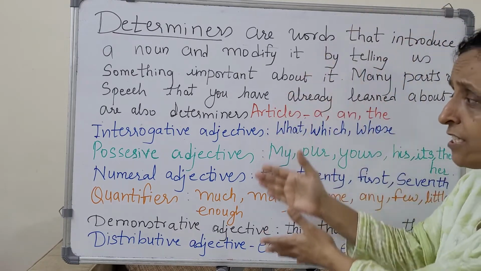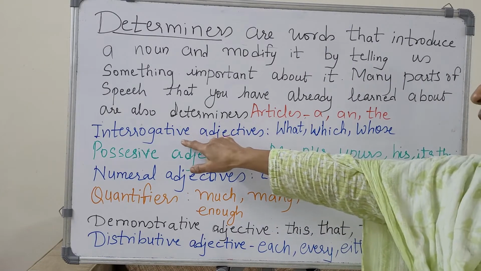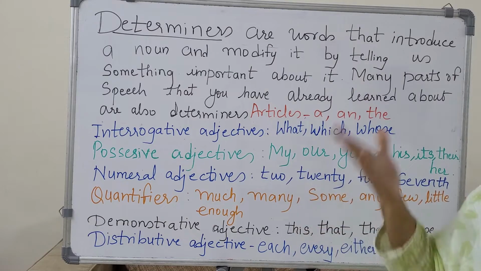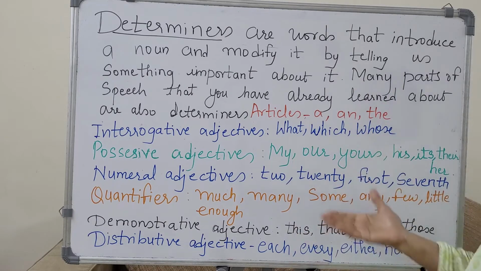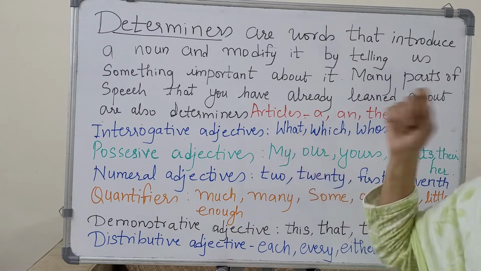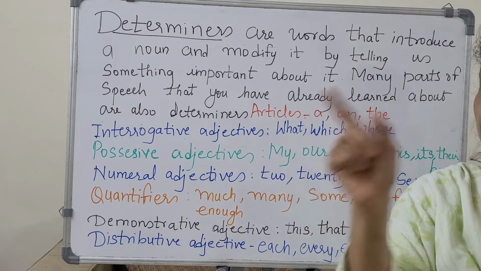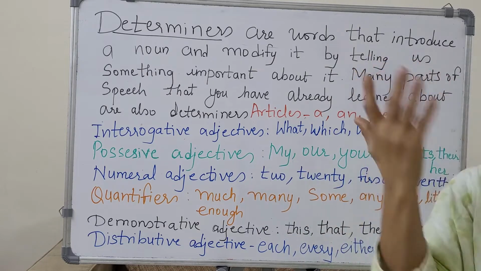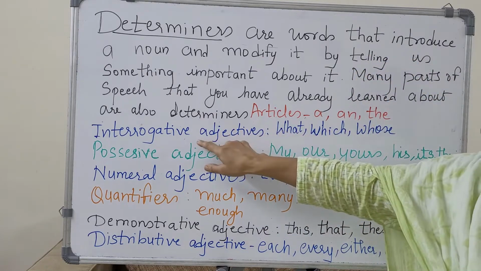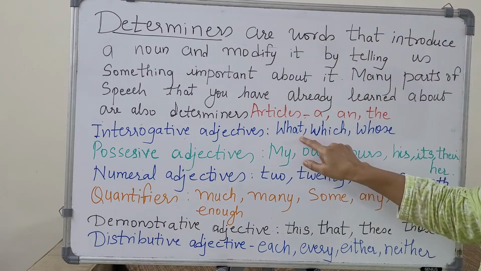Now let us see how adjectives can be used as determiners. Interrogative adjective, that is, you are asking a question. What qualification you require? Qualification is an abstract noun. What qualification? So it tells about the qualification. It's a question, it's an interrogation. Therefore, it's an interrogative adjective and it's also a determiner.